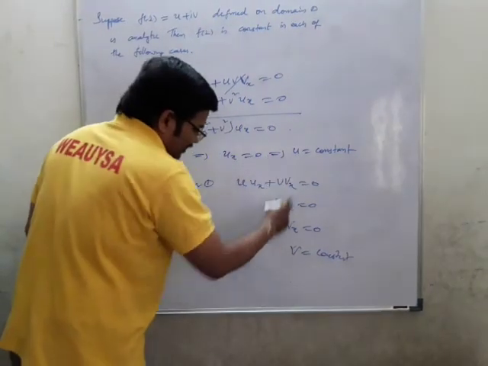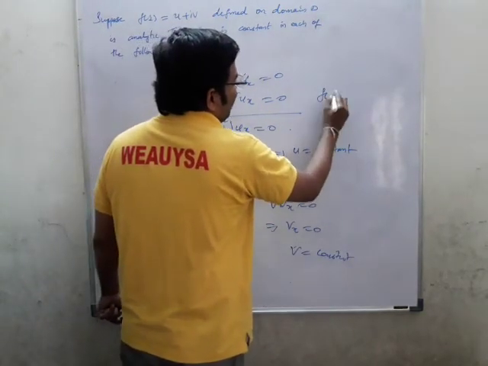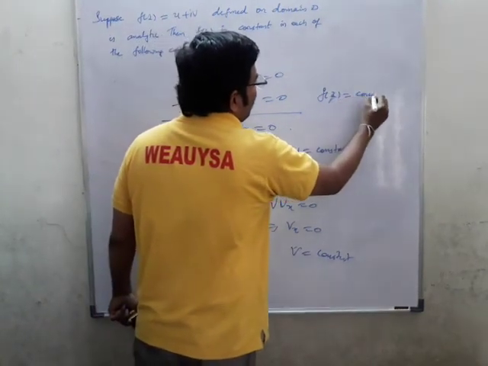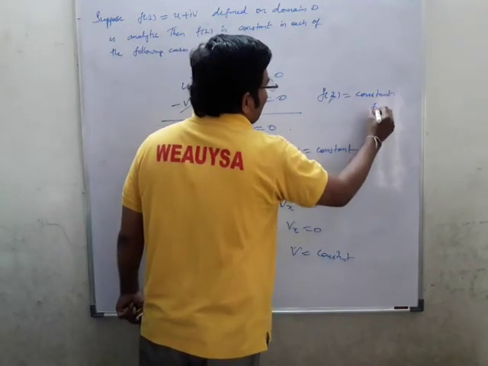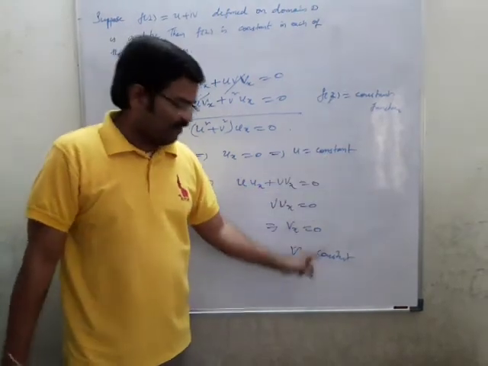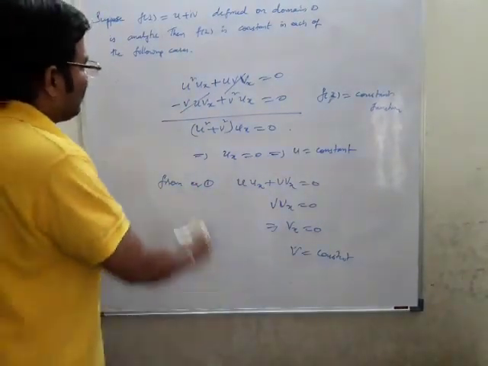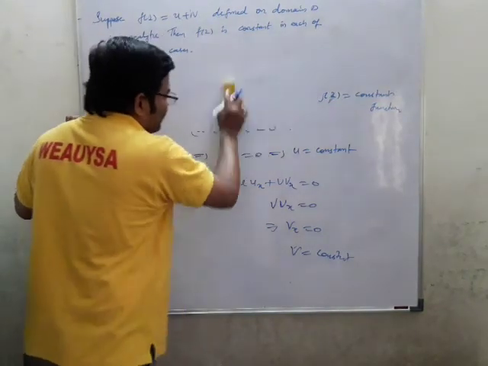Therefore u is constant and v is constant. So f of z is equal to a constant function, because f of z is equal to u plus iv. So u is constant, v is constant, f of z is also constant. So in this case also f of z is constant. This is how we can prove it.